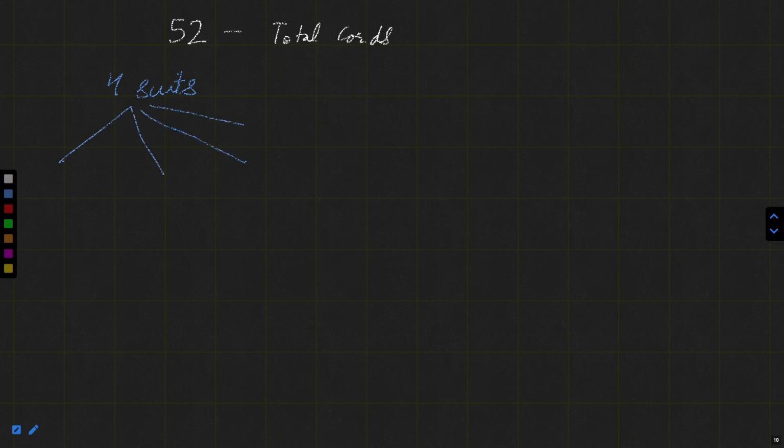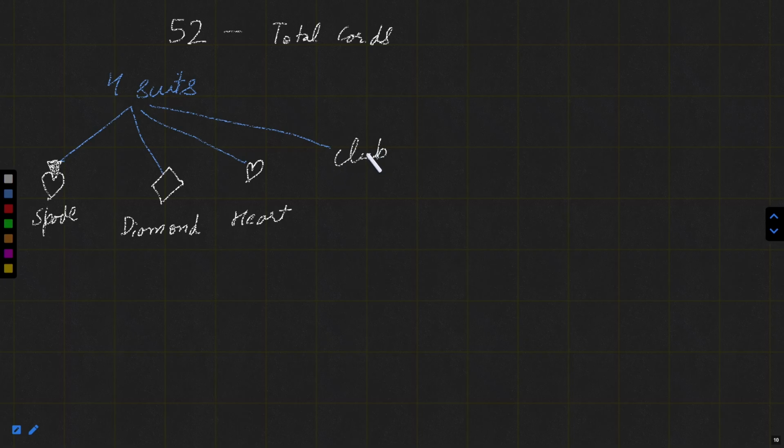One suit is spade, which looks like this. Then a diamond, a heart, and in the last, the club, which looks like this.